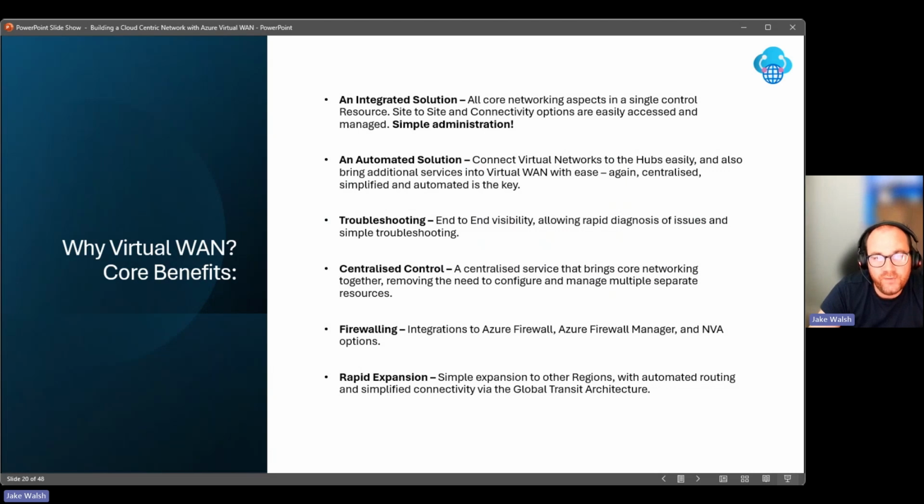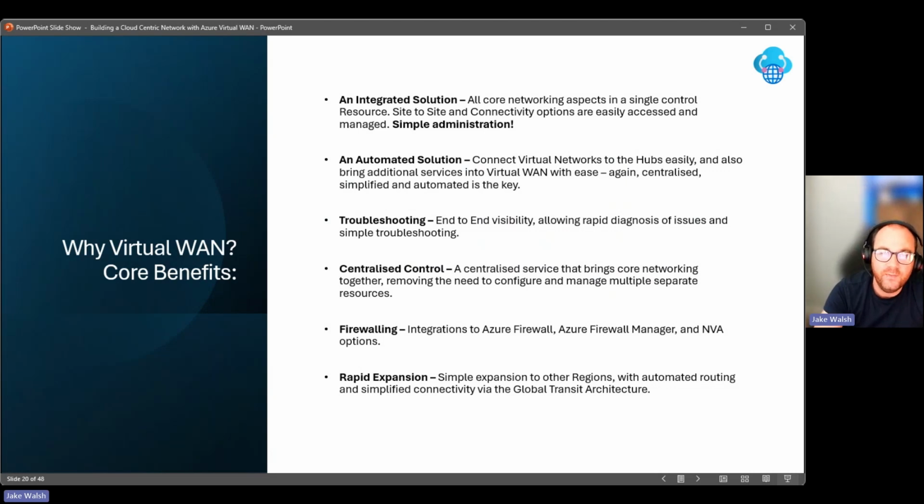Troubleshooting is another really important point. So that's end-to-end visibility, rapid diagnosis of issues, simple troubleshooting. Having everything in a single place, a single point of control really does help when there are issues that we need to look into. Centralized control, again, this kind of comes up.